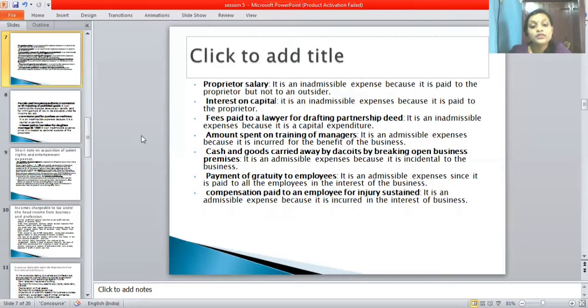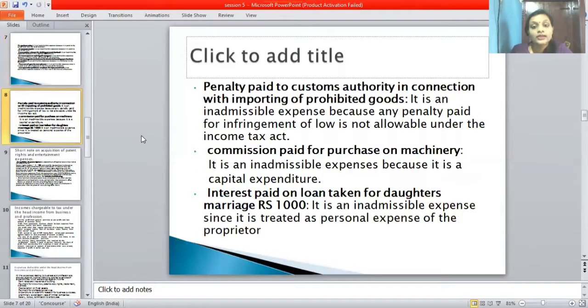Next one is compensation paid to an employee for injuries sustained. It is an admissible expense because it is incurred in the interest of the business. Next point is penalty paid to the customs authority in connection with importing prohibited goods.